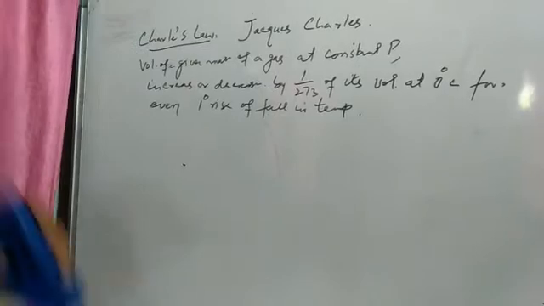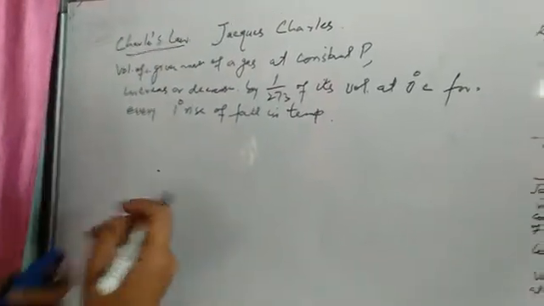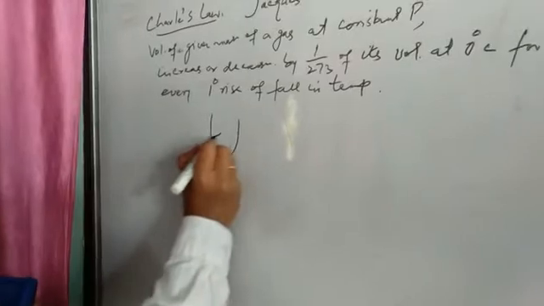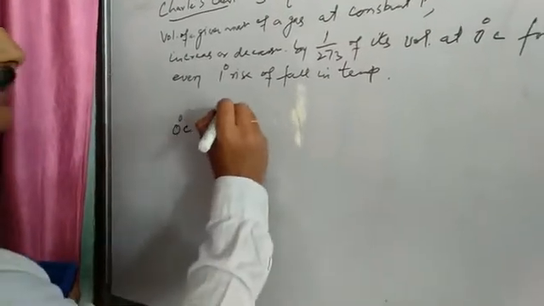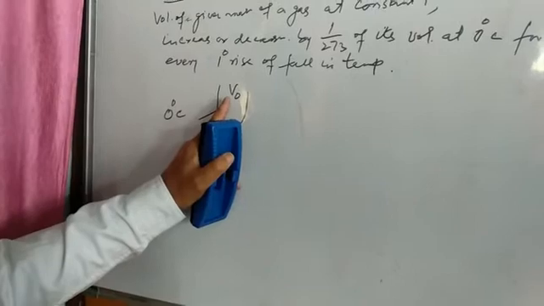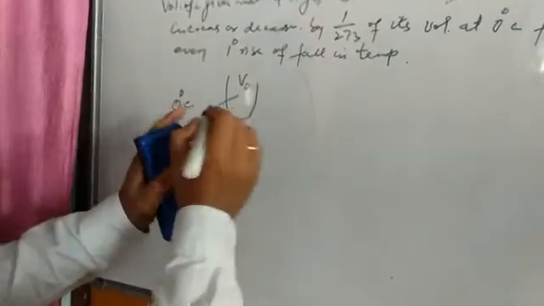What does this law state? Suppose we have a given mass of a gas in this container, kept at 0 degree C, and suppose its volume is V0. Let me take an example. If V0 is its initial volume at 0 degree C, then what happens if its